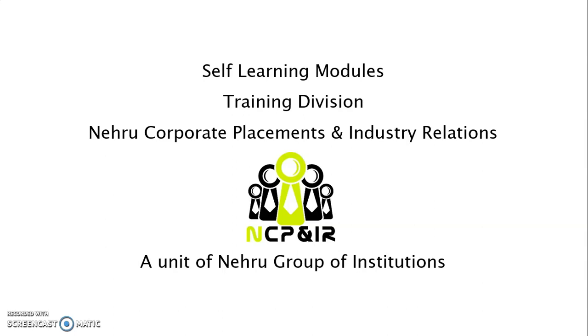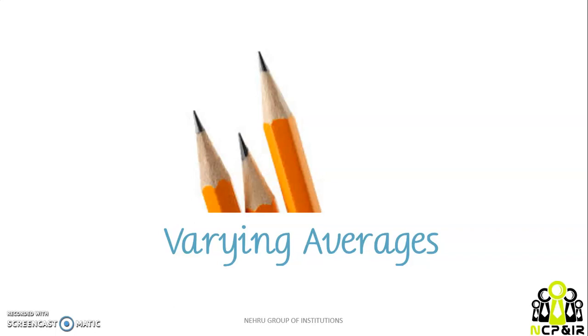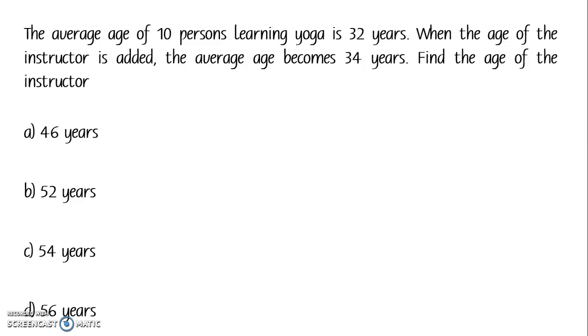In this video, we are discussing the aptitude topic average. So far, we have discussed a lot of problems on average, and in the previous video, we discussed averages on ages. Now we'll go with discussing the varying averages, how average will change with addition or removal of a person. So here's the first problem.